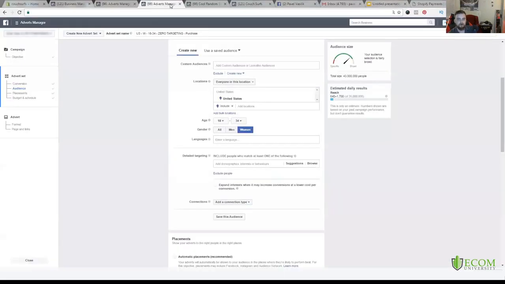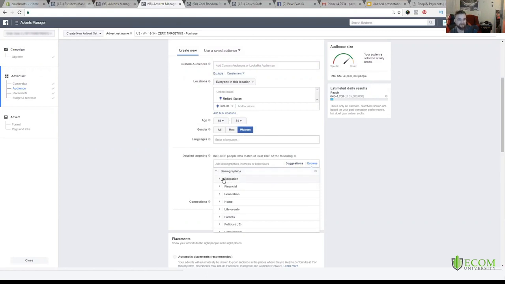So here we are in Facebook. Now let's go back to where we do our targeting. In the detailed targeting, where we would type in our interests, you would just click on this button that says browse. So remember, last video we talked about behaviors. In this video, we are going to do demographics. Demographics are really cool, because you can target people not based on behaviors, but on their demographics,